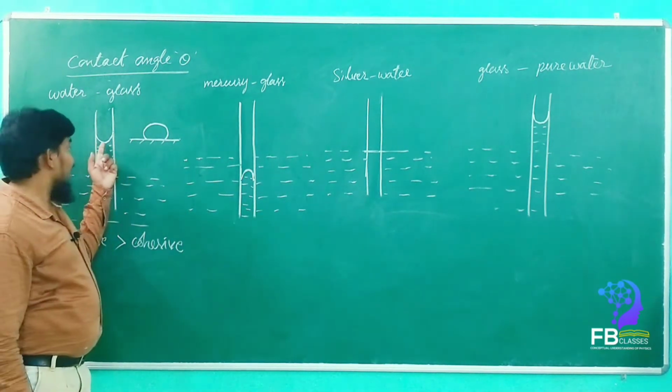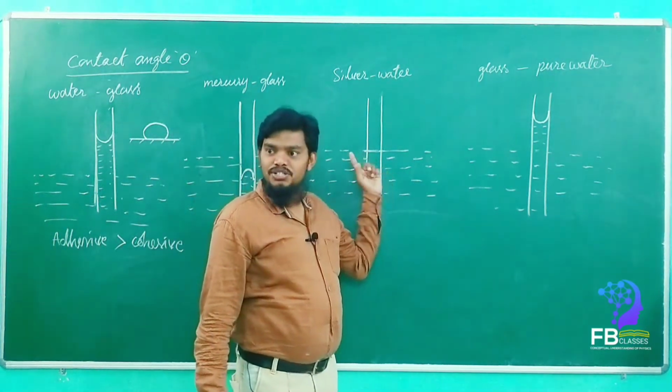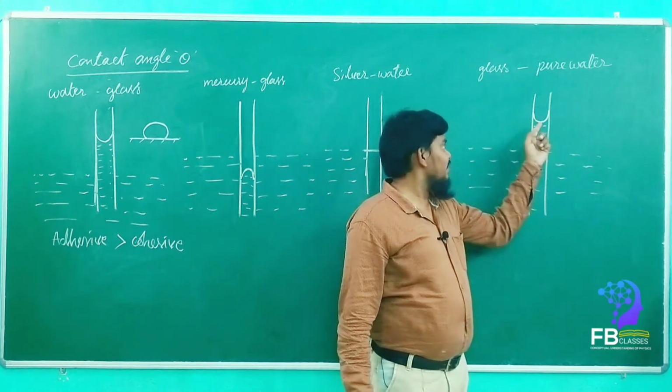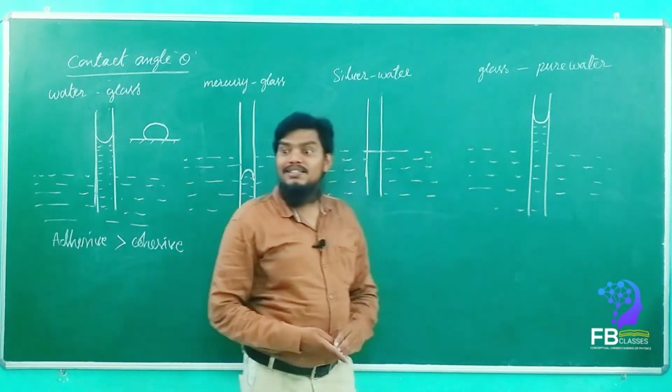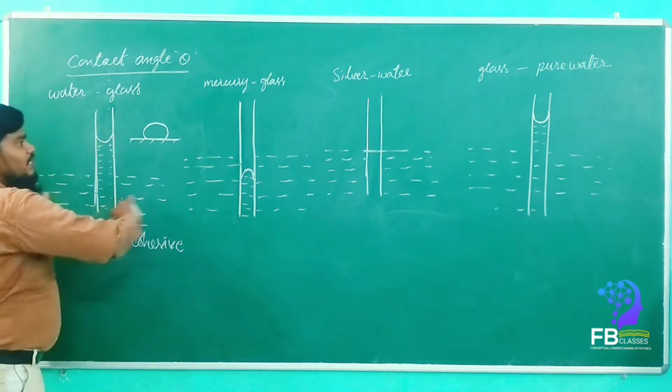Here is a concave shape. It is a convex shape. It is an exactly straight line. Flat. Here is a hemisphere. These are the meniscus. What can we call it? Meniscus. See here. Now all these things.